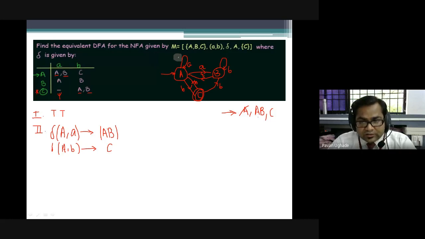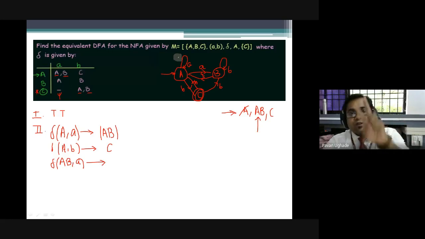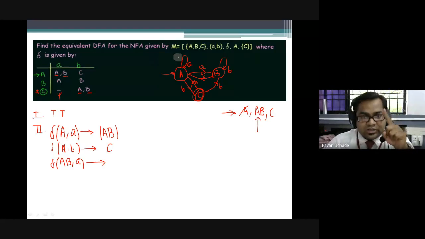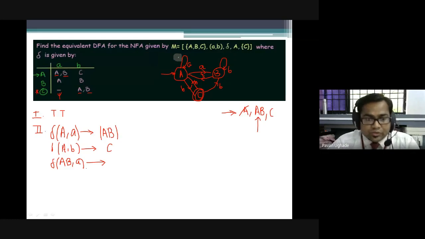Now take the next state which is in the list, AB. So here this is done. Now I'll do the transition of AB comma over A. Please try to understand, this is very important. This AB is the new state which is a combination of A and B. How to process that? To understand this concept, you require the knowledge of set theory. So I'll be dividing this now.